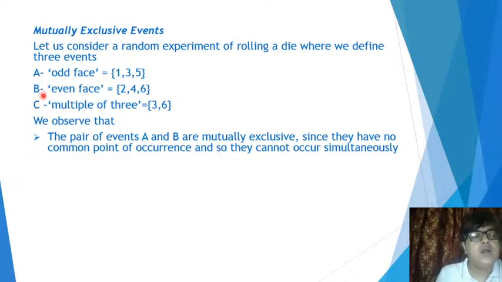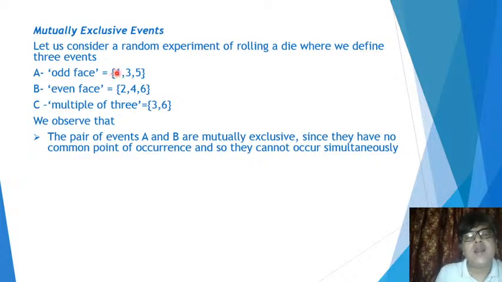First we consider the pair AB. We have written their outcomes on this side. Is there any outcome common between the 2 events? No, they have no common outcome.